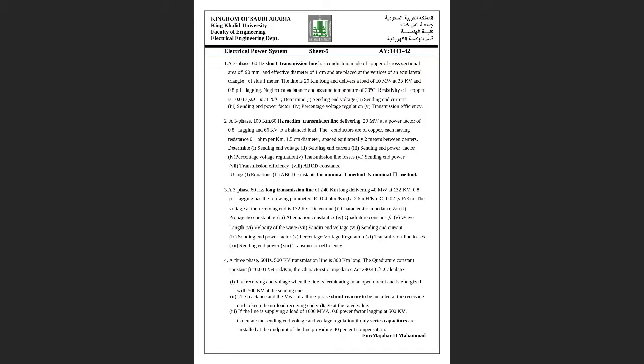ABCD constants are nothing but, for any network which is a parallel network, a 2-port network, we can write the equations for Vs and Vr using these ABCD constants. So Vs will be A VR plus B IR, and Is will be C VR plus D IR. So hope you have taken this in your theory. Using ABCD constants we can calculate all these things, or directly by using equations also we can calculate all these things.